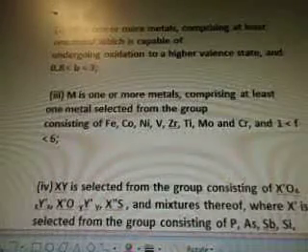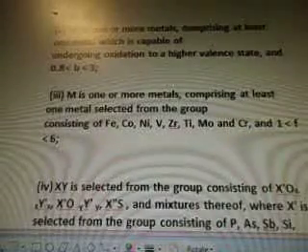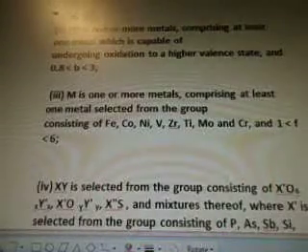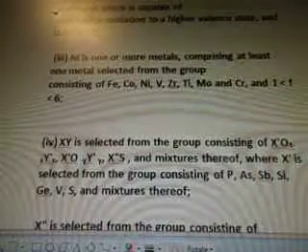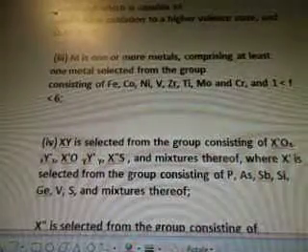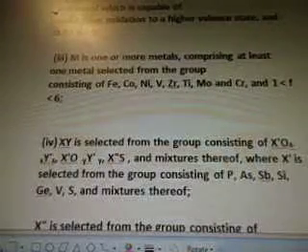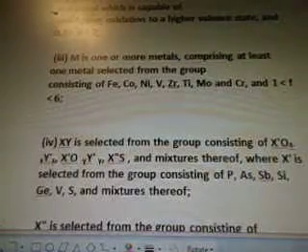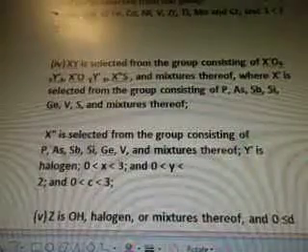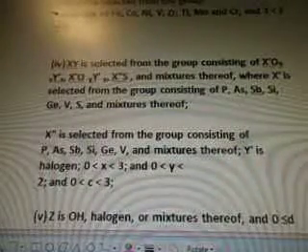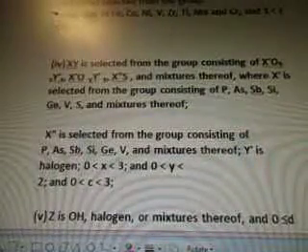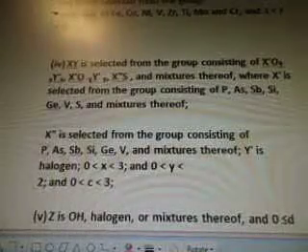So M1 is one or more metals comprising at least one metal which is capable of undergoing oxidation to a higher valence state, and M3 is one or more metals comprising at least one metal selected from the group consisting of Fe, Co, Ni, V, Zr, Ti, Mo, and Cr, and 1 less than f and less than 6. XY is selected from the group consisting. So there's a lot of letters and numbers here, which I don't feel like reading because I'm half asleep.